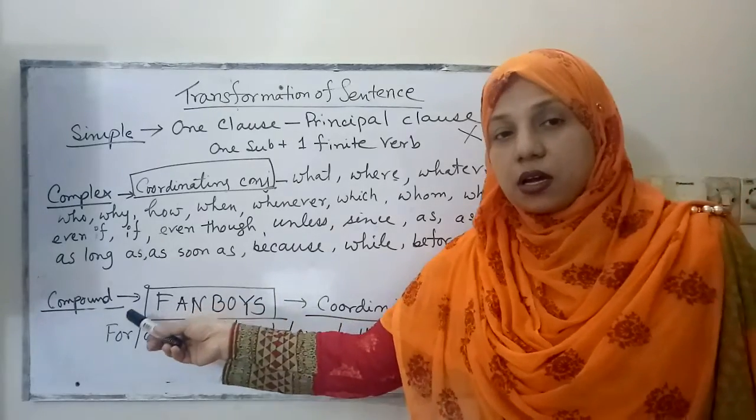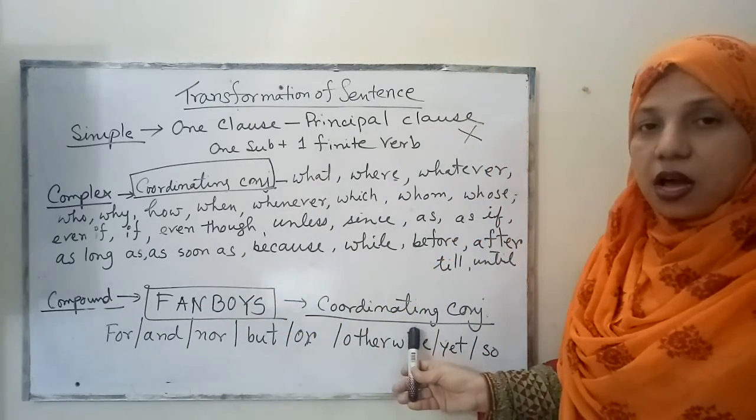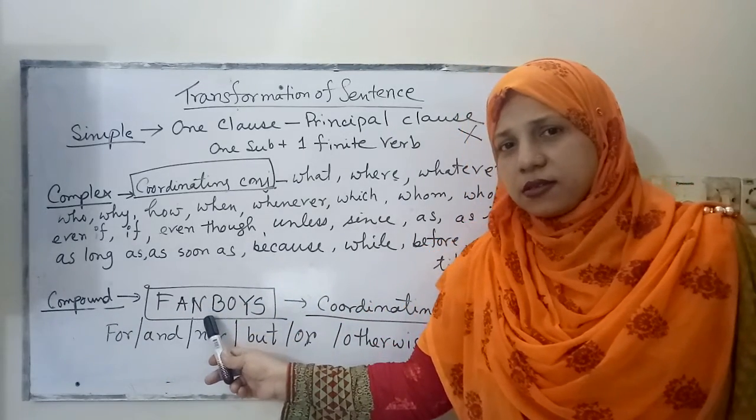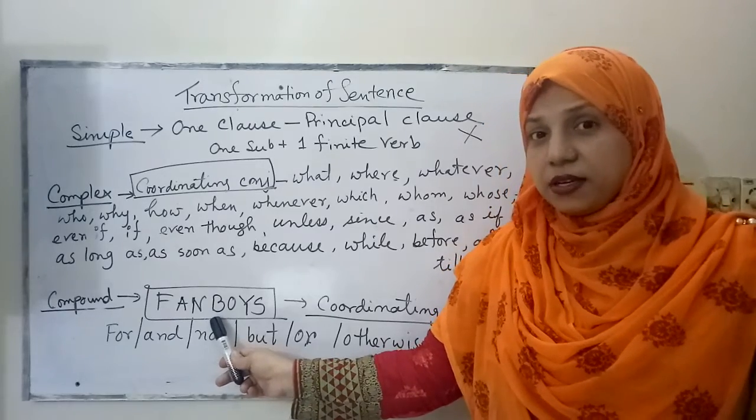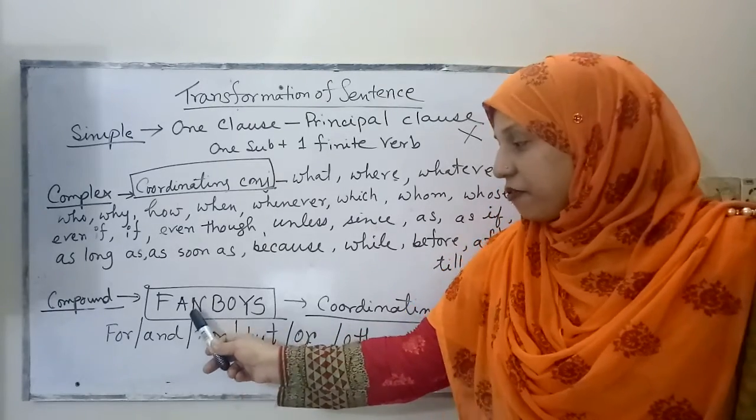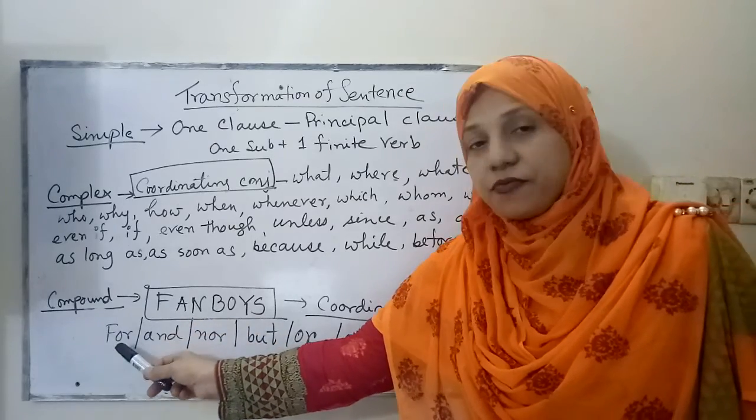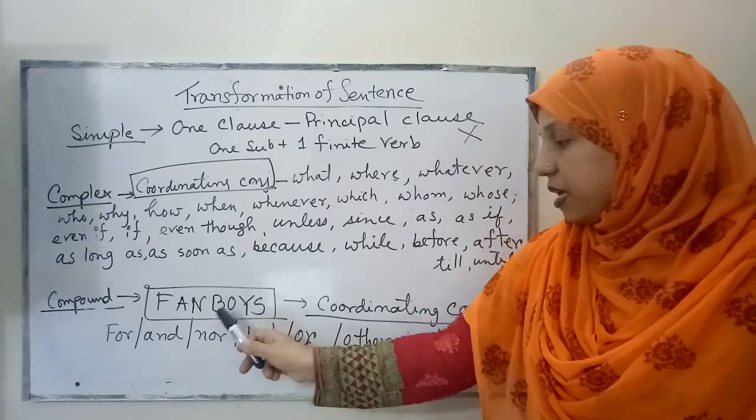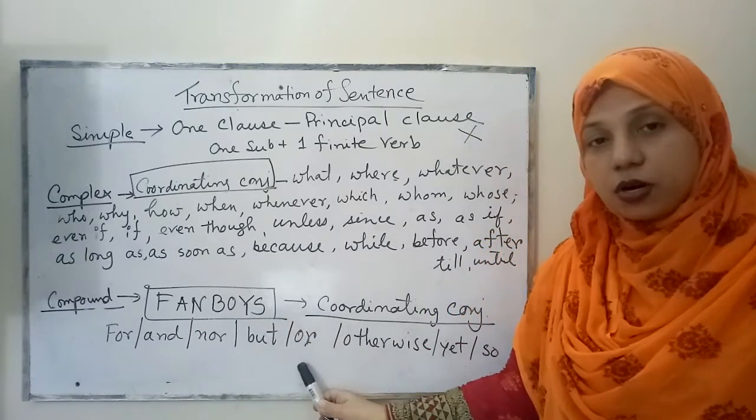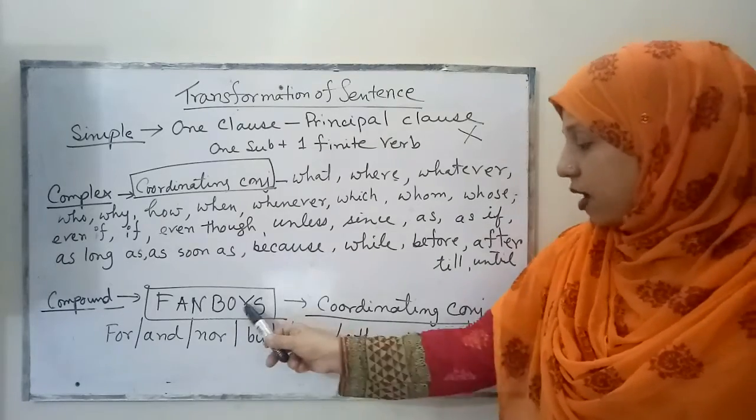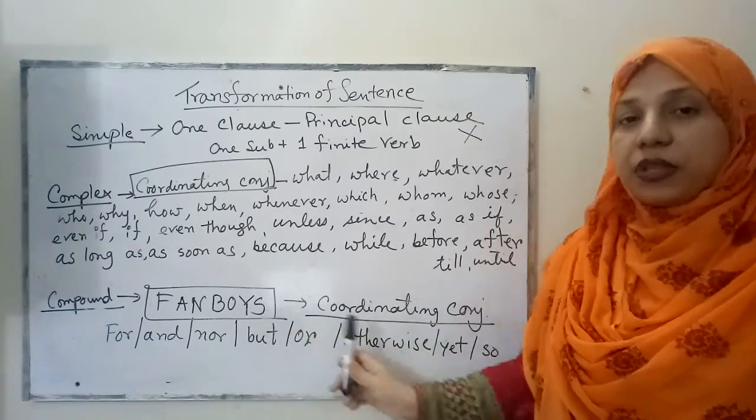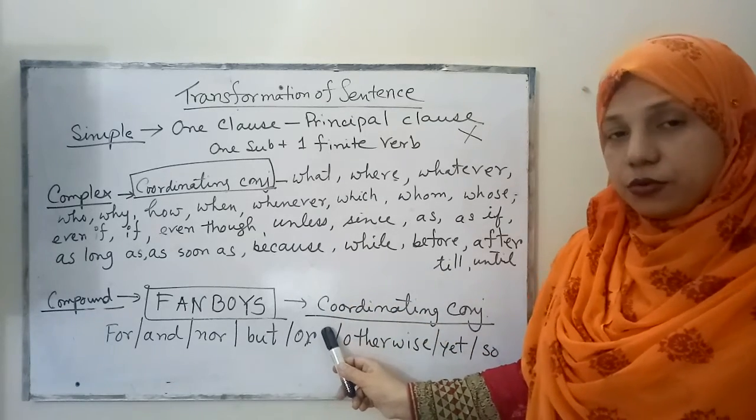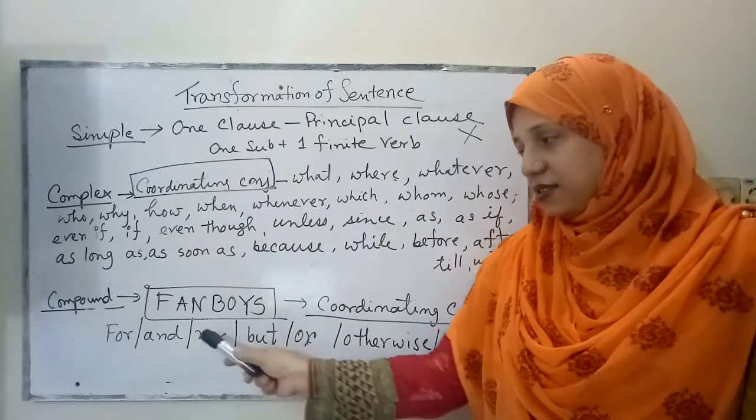And what coordinating conjunctions are used to form compound sentences? Fanboys? Am I crazy? No, I'm not. Of course it is FANBOYS. F stands for, A for and, N for nor, B for but, O for or otherwise, Y for yet, and S for so. So these are the coordinating conjunctions which we can use to form compound sentences.